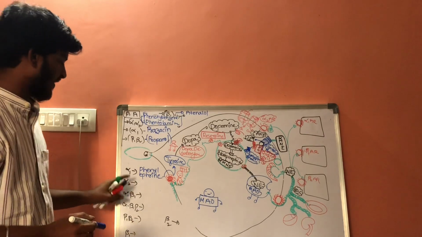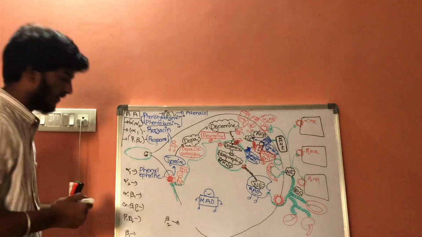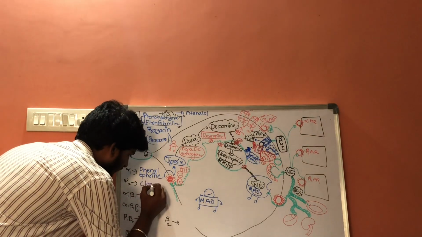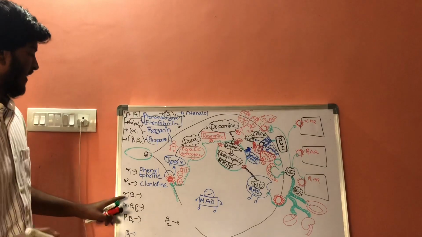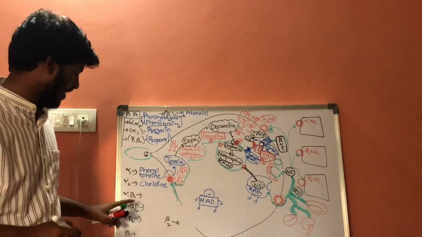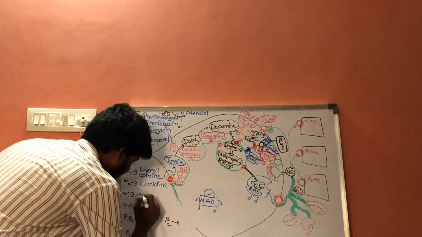The drugs which are activating the alpha 2 receptors are called clonidine. The drug which is acting on alpha 1 and beta 1 receptors is called norepinephrine.